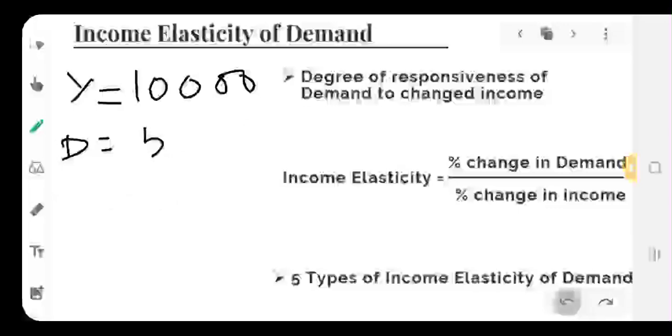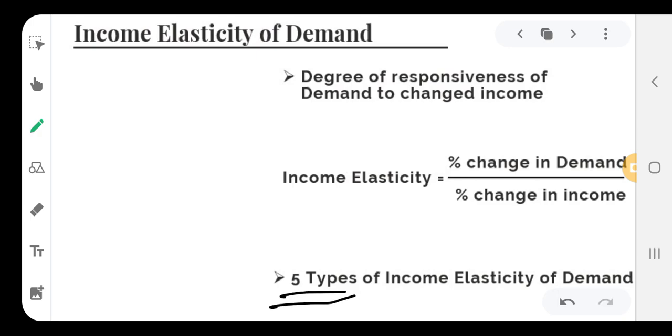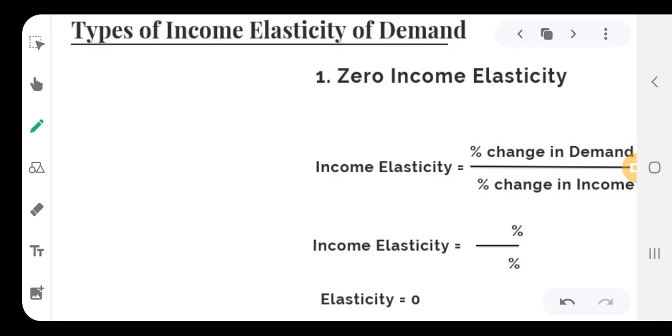After discussing this concept of the income elasticity of demand, now we will see what are the types of income elasticity of demand. There are 5 different types of income elasticity of demand. Step by step, we will study these 5 different types. The first type of income elasticity of demand is zero income elasticity.